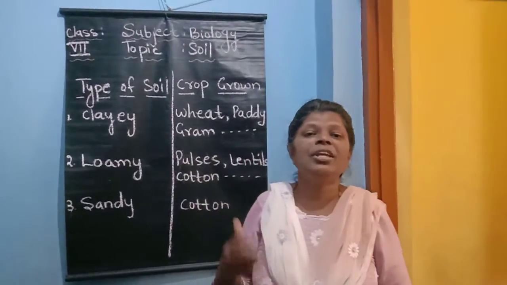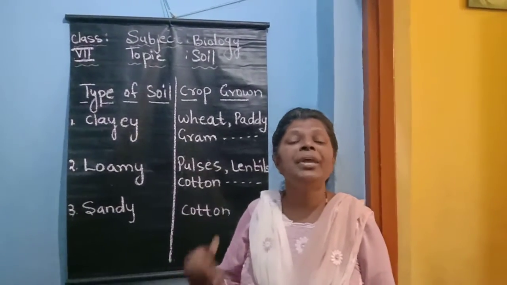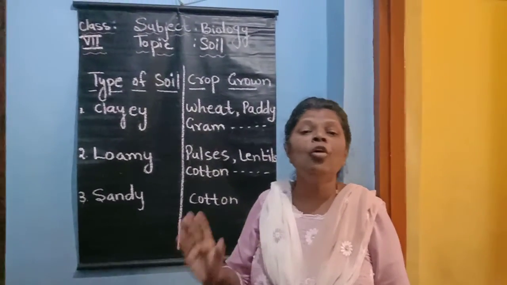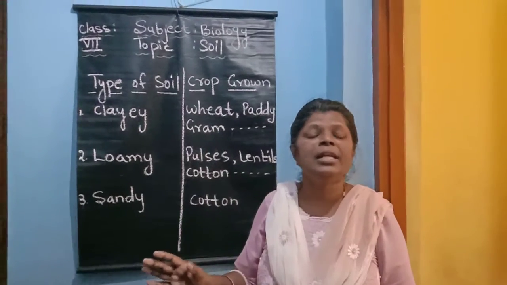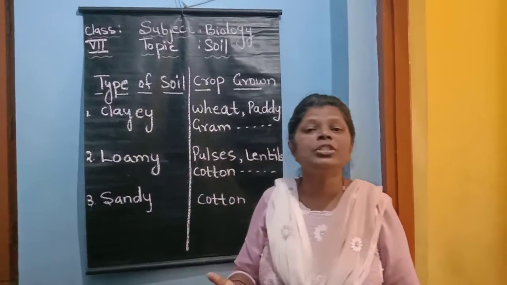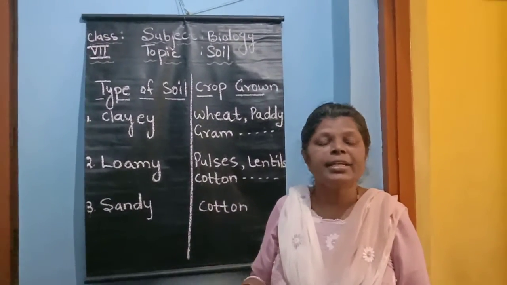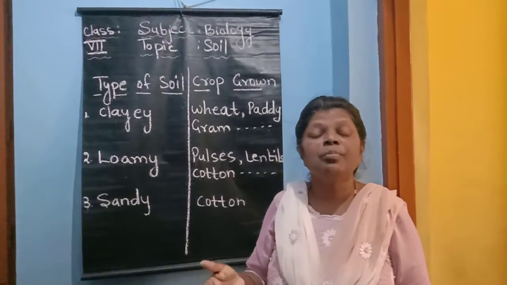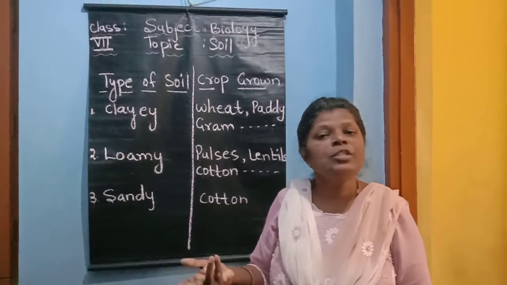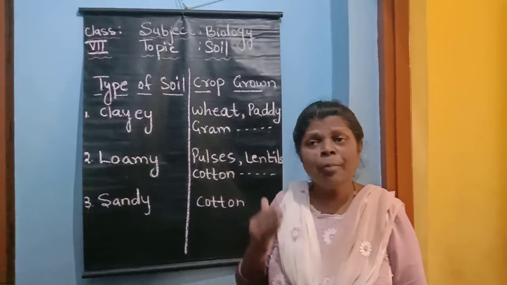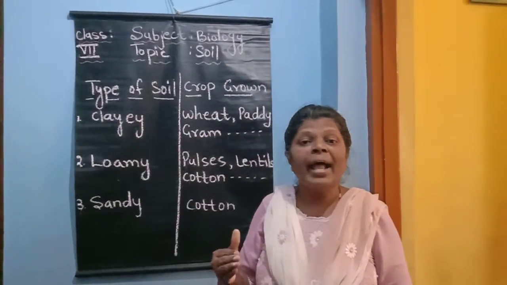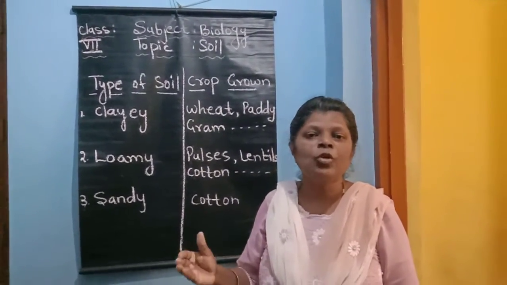In the same way, some factories and industries are also dumping their waste material into the soil. Before dumping, they should remove all the toxic or harmful materials from the waste, and only then dump it into the soil. We should also reduce the use of chemicals like insecticides, pesticides, fertilizers, because they also pollute the soil. So in this way, soil pollution is caused. We have to prevent soil erosion. We should prevent soil pollution also, so that we can protect our natural resource, that is soil.